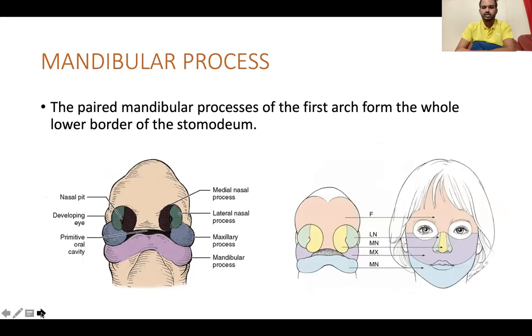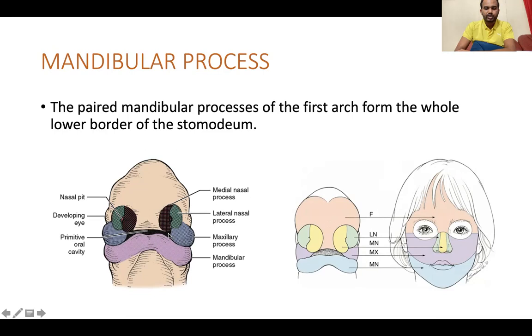Coming to the mandibular processes. Now these mandibular processes are paired and of the first arch and form the whole lower border of the stomodium. Yes, this is the mandibular process. Again, this is the primitive oral cavity or the mouth, which is called the stomodium, and the lower part of the stomodium is formed by the mandibular processes.